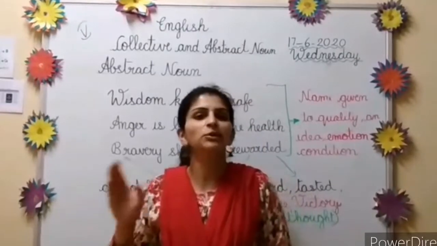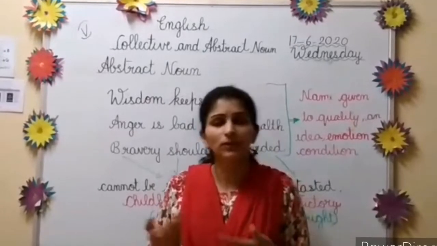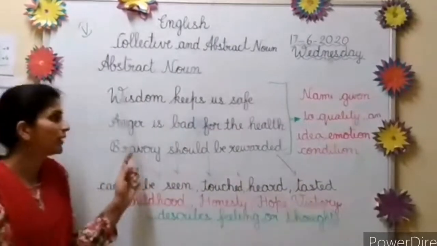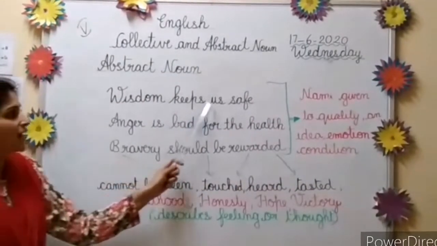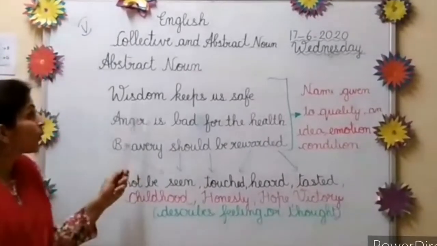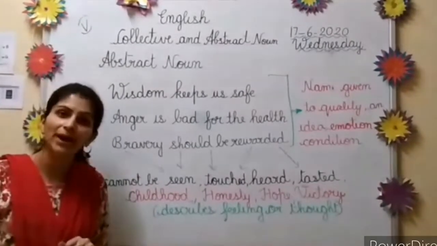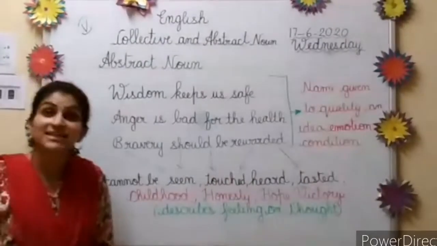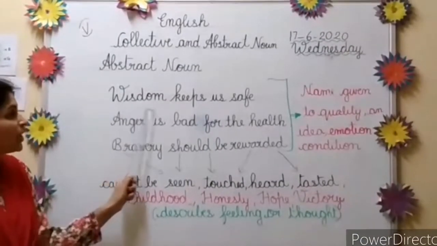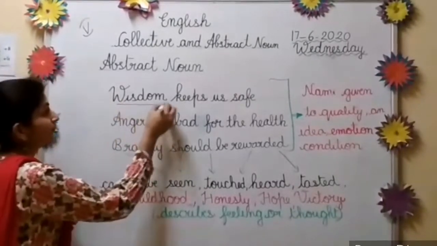These are the names given to the abstract noun. So now you will ask what emotions, what feeling, what is that? You did not understand. I will tell you. See, just look on the board. Wisdom keeps us safe. What is the state of mind here? Wisdom. That you have to be wise. Wisdom, the quality of becoming wise, that will always keep us safe. That is a quality of a person. So here our abstract noun will be wisdom. What is our abstract noun? Wisdom. Yes.